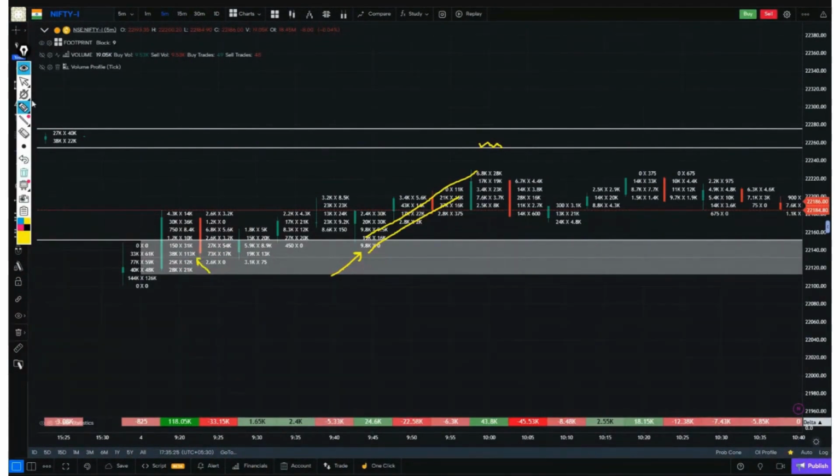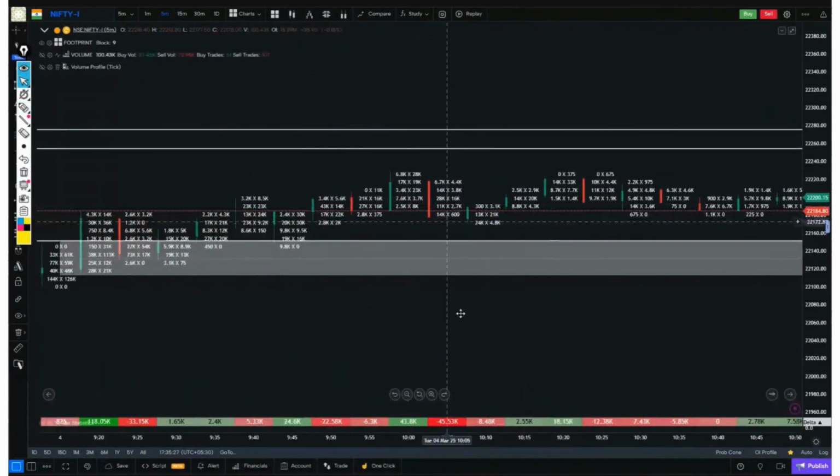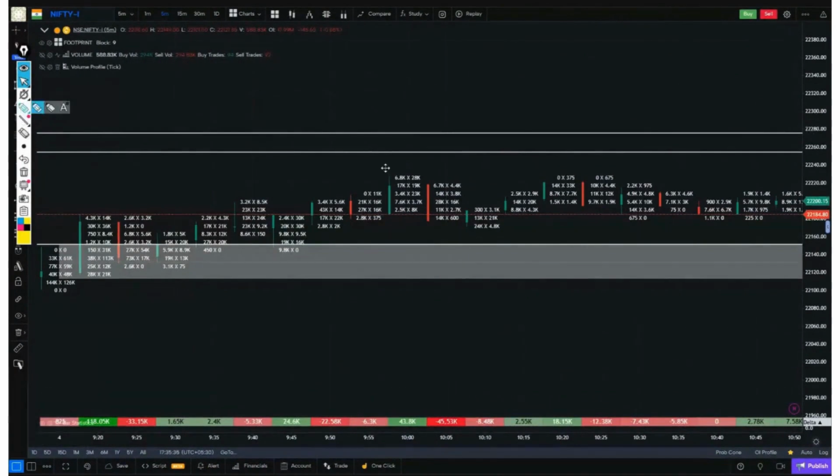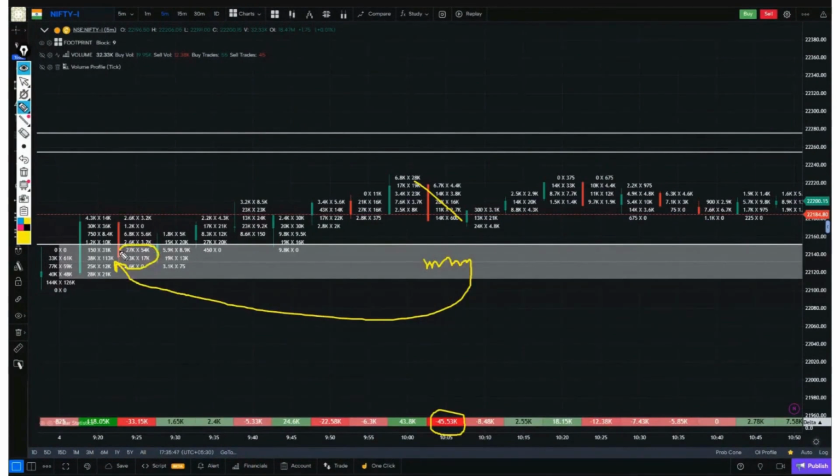Let's see what happened next. Another candle appeared with a delta above 30. Now what is more within this candle? Sellers are more. So the market took a rejection, right? With whom? With sellers. The main focus is this. Why this focus? Because the largest buying activity happened here and just as much selling was absorbed. Selling absorption means that this is the same area where aggressive buyers entered, and this is the area where limit buyers are more robust.